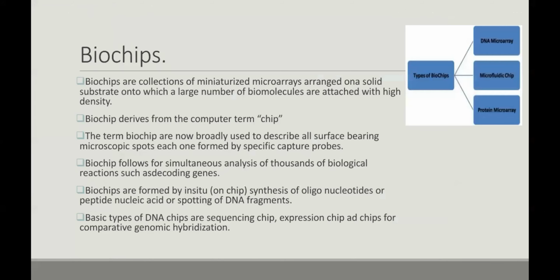So we can go to the next part, biochips. A biochip is a collection of miniature microarrays arranged on a solid substrate, with a large number of biomolecules attached at high density. A biochip functions like a computer chip, and the term is derived from the computer term chip. Biochips are now broadly used as microscopic spots that serve as capturing probes.